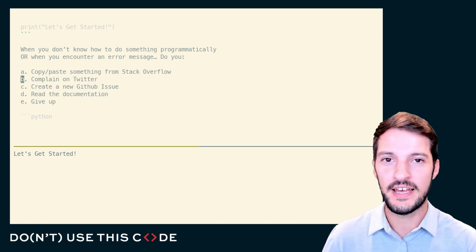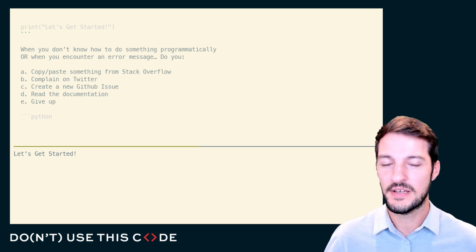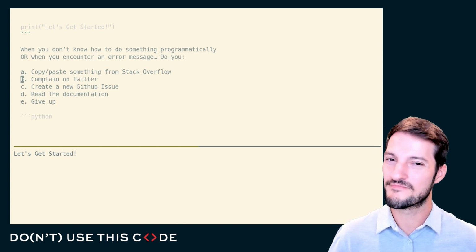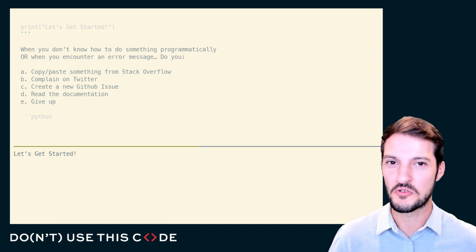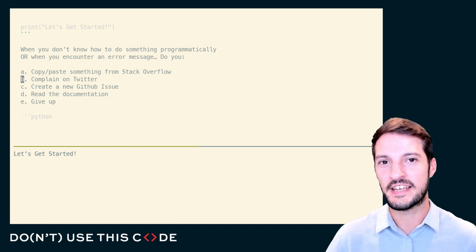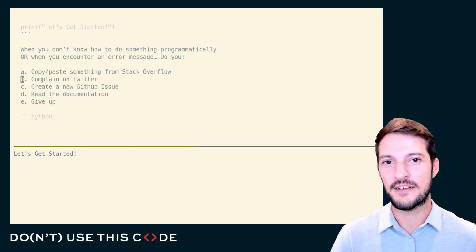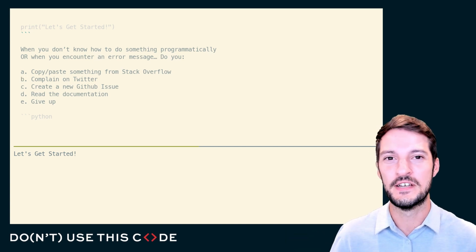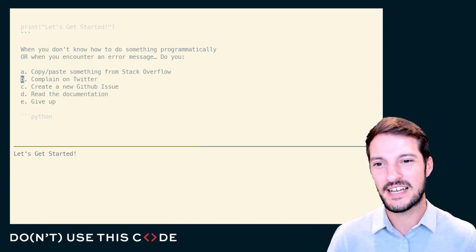I could go ahead and complain on Twitter alternatively, but I love answering questions on Stack Overflow. I don't really like answering questions on Twitter. It's not really the place for that in my opinion. So whenever I see people tag, hey, @BigProject, I have this issue, and then the Twitter handler is nice enough to try and help them debug that problem, it's just not the place for it.